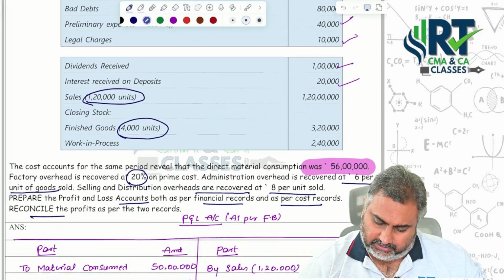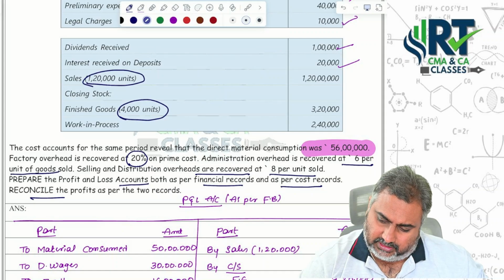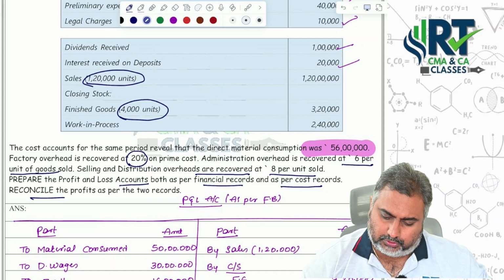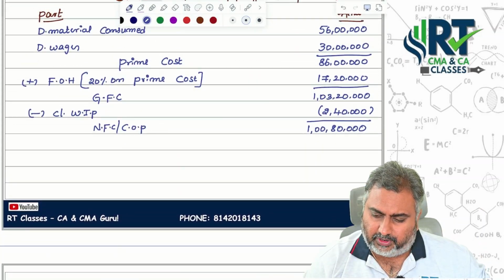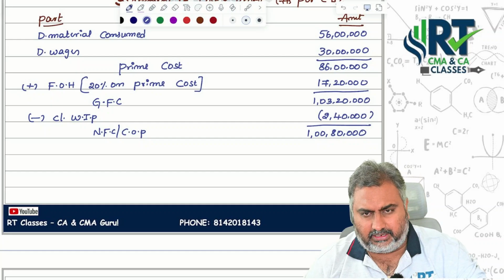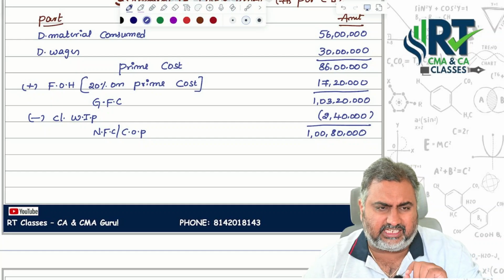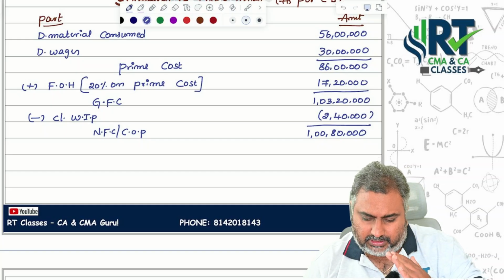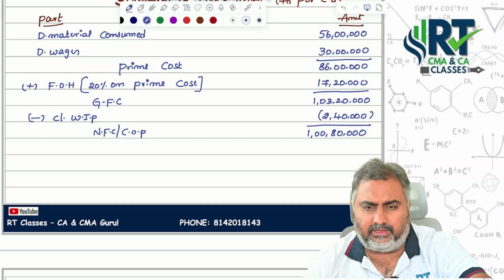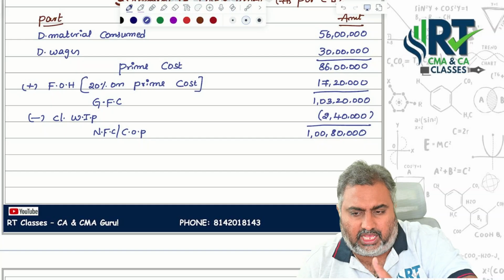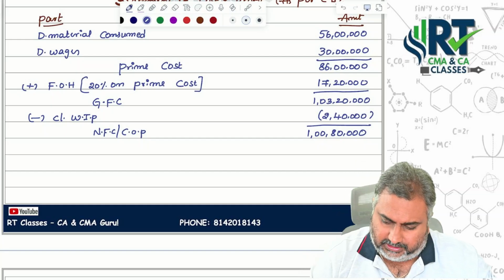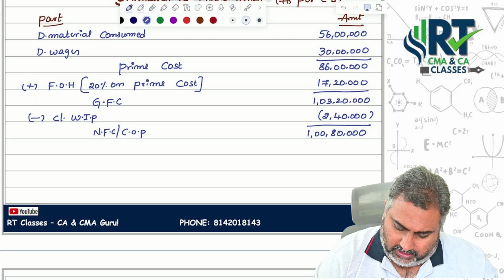That is general administrative overheads. Here, administrative overheads are recorded per unit of goods sold basis. So from the CA point of view, the approach is a little different. CMA people, don't be confused. Until this point, the concept is the same; from here onwards, there is a little change. Please wait. Once I finish the CA point of view, I will convey the CMA point of view as well.